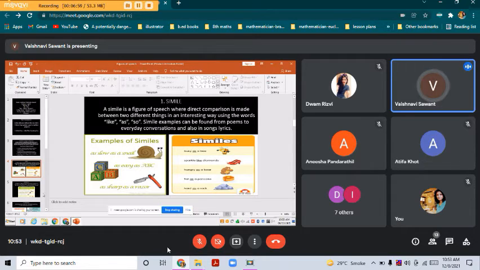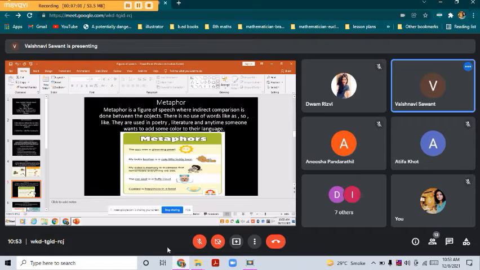Now coming to the next part, metaphor. The second figure of speech is metaphor. Who is going to read? Yes, Tejaswi, read metaphor.